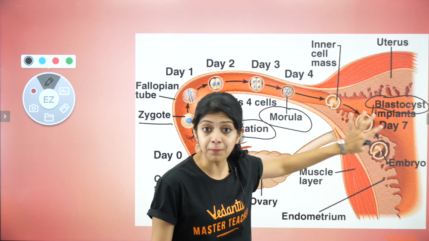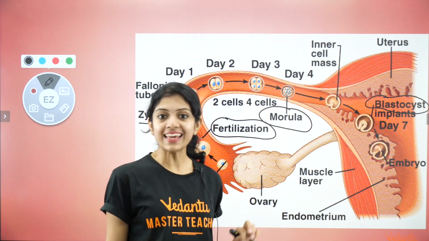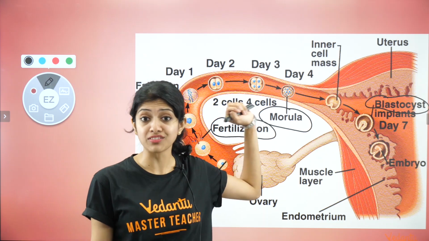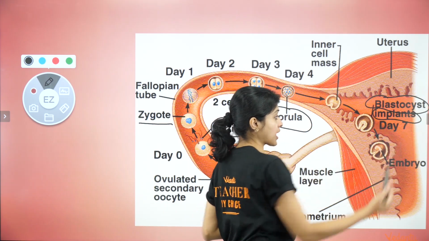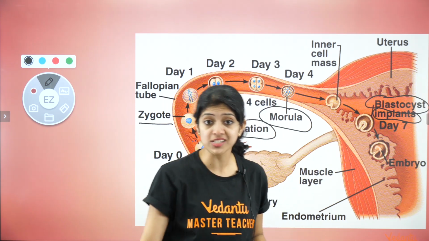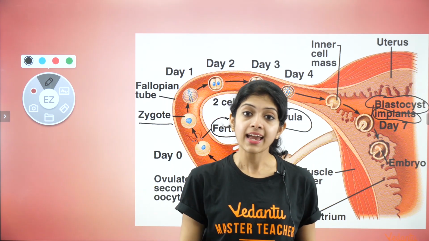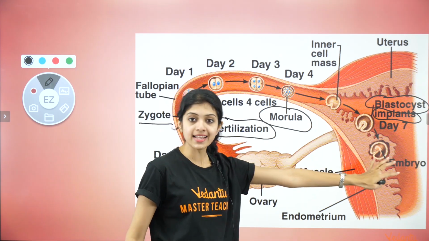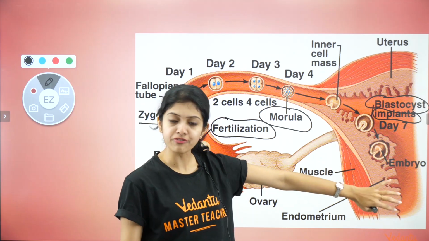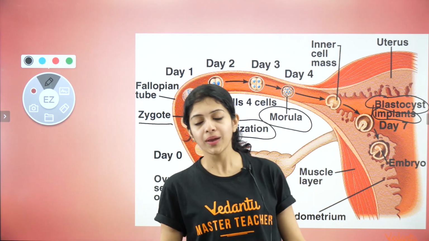It was already prepared to receive it. And finally, the endometrium is happy to receive what it was waiting for, the blastocyst. That is when implantation happens. It digs into it, establishes itself well inside the endometrial layer. And after this, we call it the embryo.